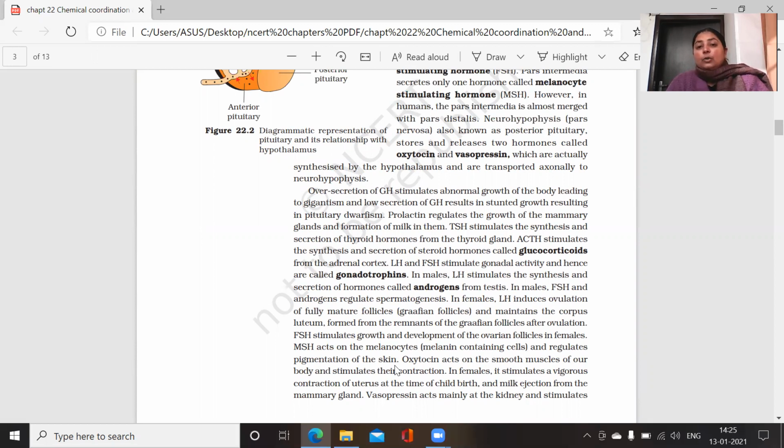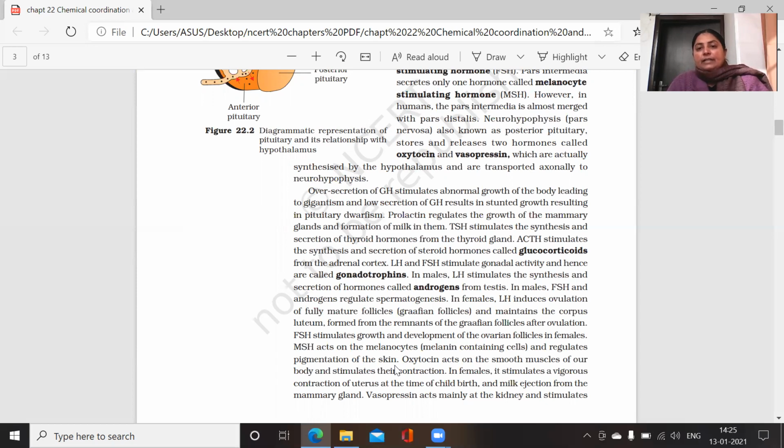If growth hormone is produced in lesser amount, it results in stunted growth of the body, known as pituitary dwarfism. There is one hormone known as prolactin. This hormone regulates the growth of the mammary glands and the formation of milk in them.